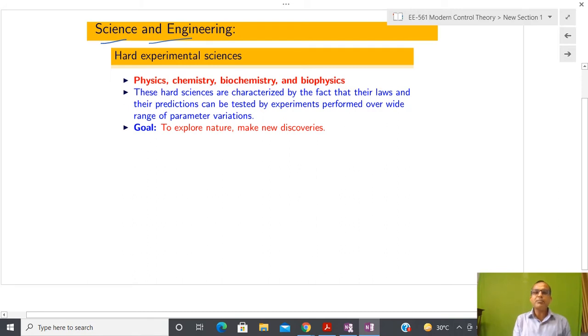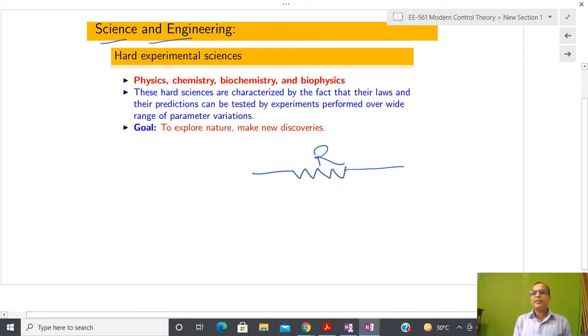And what is the basic motivation? These hard sciences are characterized by the fact that their laws and their predictions can be tested by experiments performed over a wide range of parameters. It means that, for example, you can take a very basic element from electrical engineering, that is, the resistor.